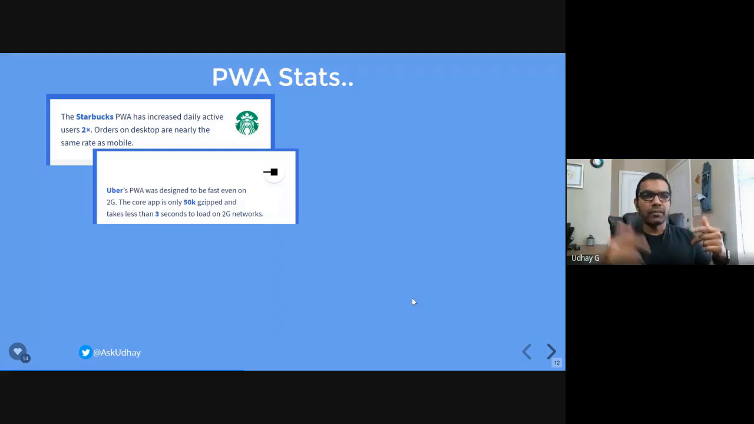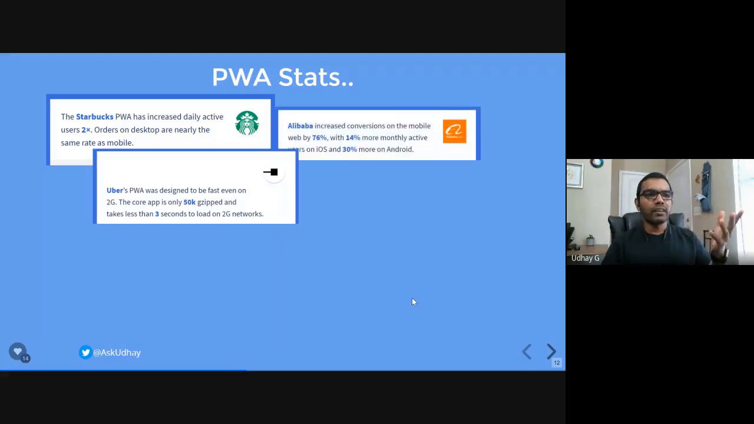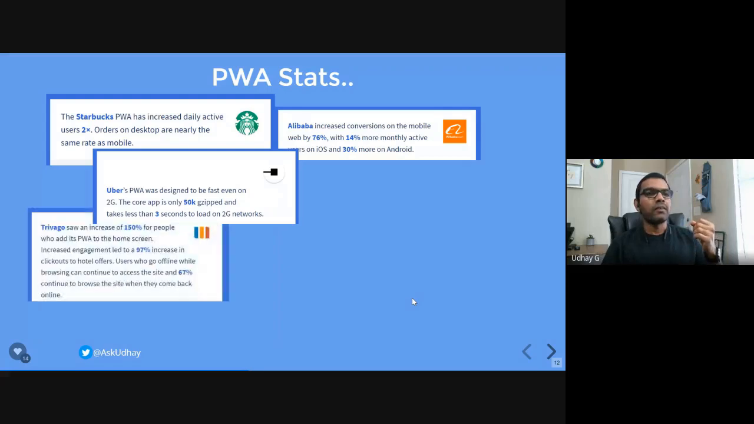for their web applications. Okay, and we can keep talking like that for every brand. Alibaba introduced it, and they saw a 76% increase in their site visits, a 14% increase in active users, and 30% more on Android devices. Android devices in the sense that without a native app, just the PWA app, users started accessing it from Android devices. And even Trivago, a travel site, saw a 150% increase.